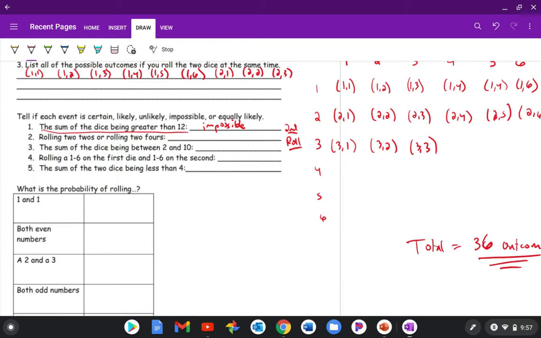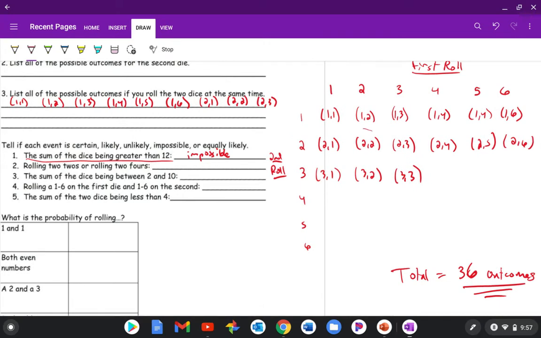So rolling 2 2s or 2 4s. Let's think about how many ways that could happen. For 2 2s, that's only going to be 1 here. And then eventually we'll get down here and we'll get 2 4s. So that's really only 2 chances, right, out of this whole thing. So that's going to be pretty unlikely, right? Unlikely that we would get double 2s or double 4s. So go ahead and fill in the rest of that from there.